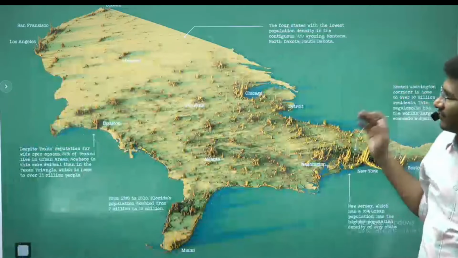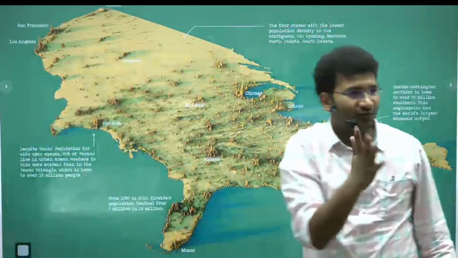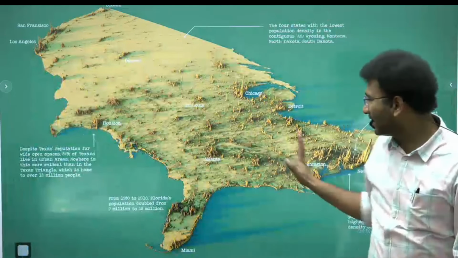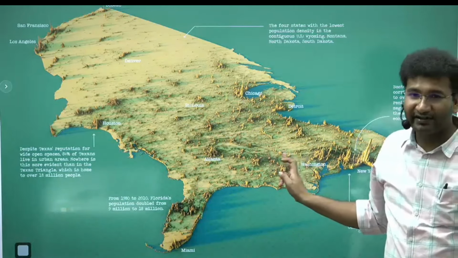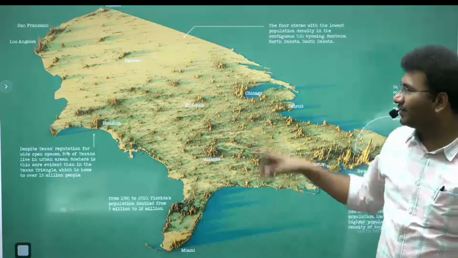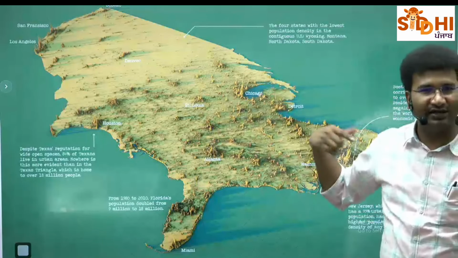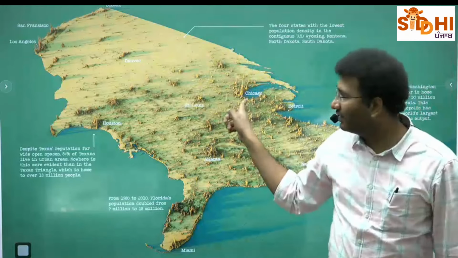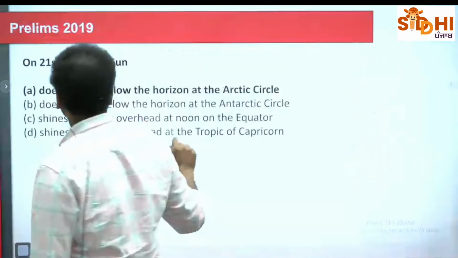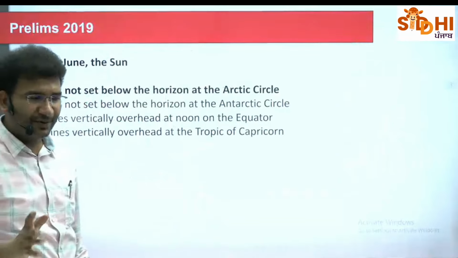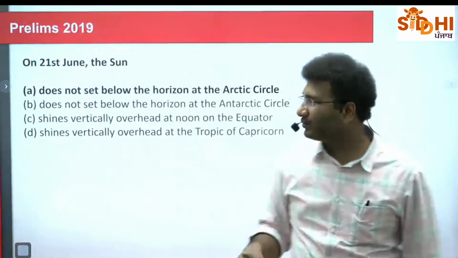Look at the US. The western part of the US, no population. The eastern part, the highest. Why? After climatology, you will only tell me. I'll show you these photos again. You will tell me why the population is absent there. And Australia also. And when you look into your questions of previous years, look, most of the questions come from